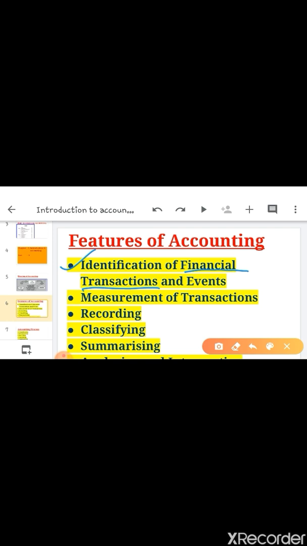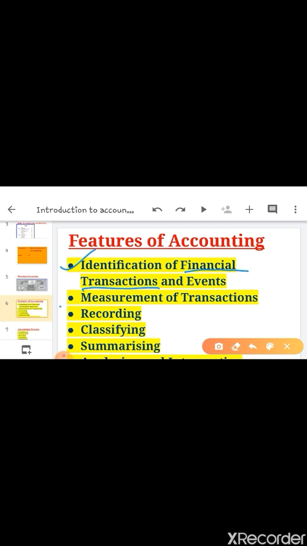These all are business or financial transactions, like paid salary, paid wages. So first of all you have to classify or identify the financial transaction.